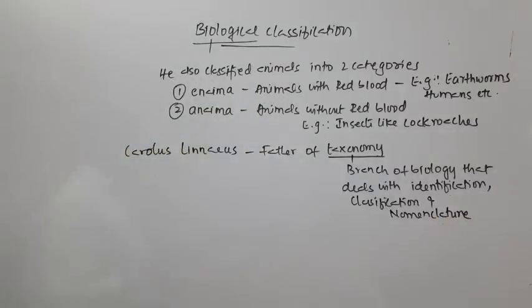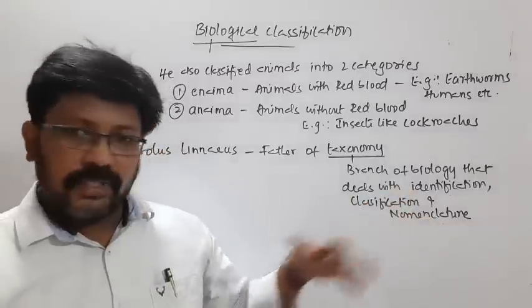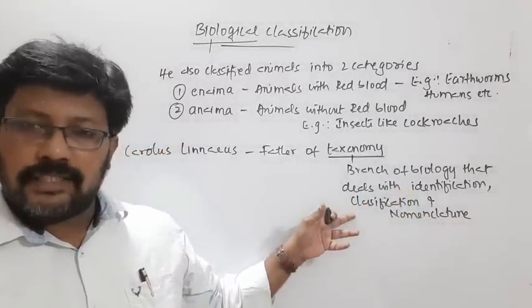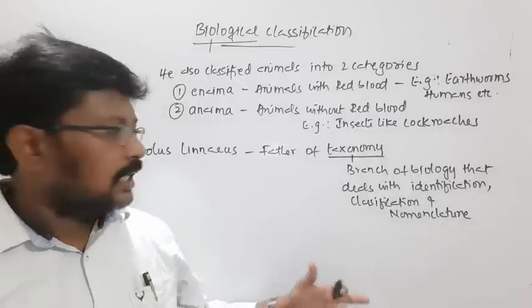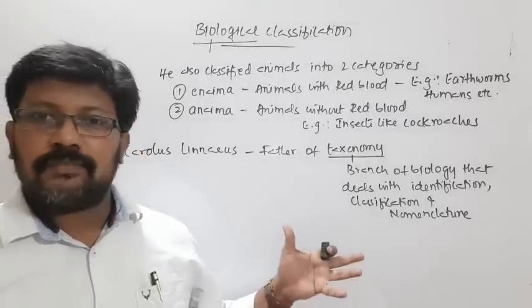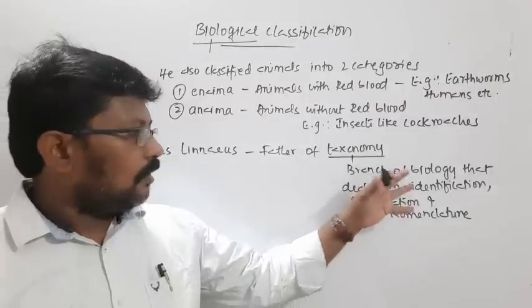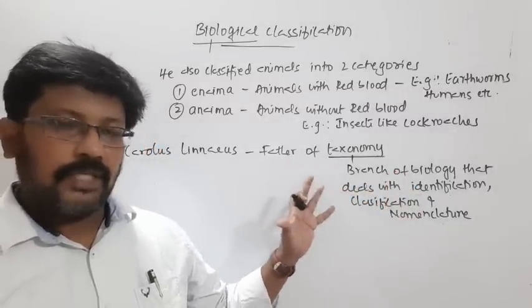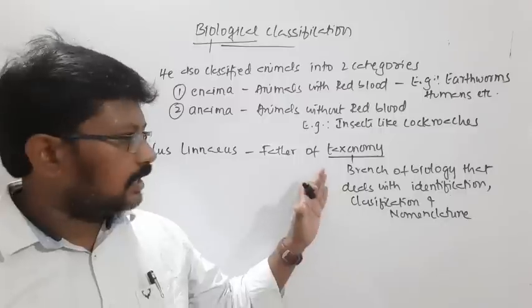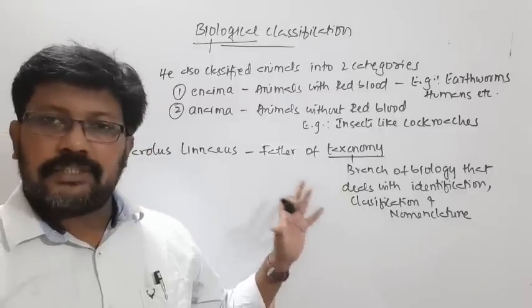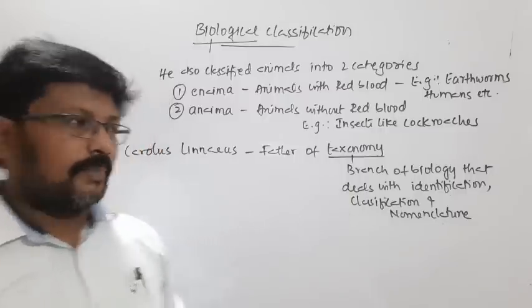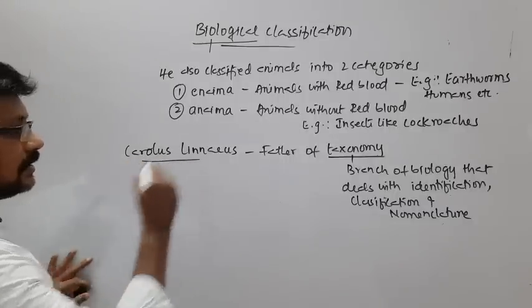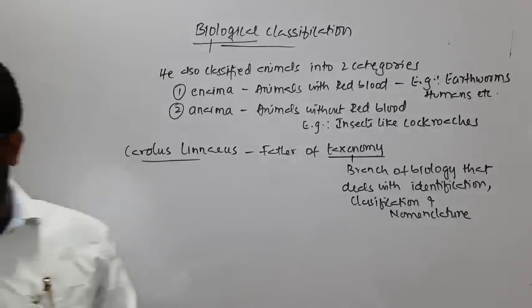Identification means identifying those organisms, then classifying them, keeping them in a proper order, and then giving them scientific names. All these three come under taxonomy. So taxonomy is the branch of biology that deals with identification, classification, and nomenclature, and Carolus Linnaeus is considered the father of taxonomy.